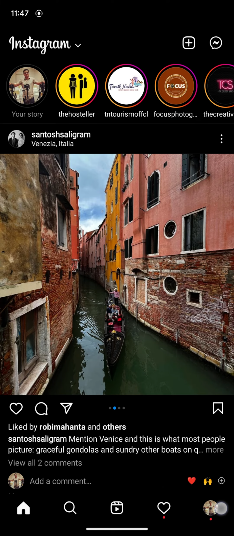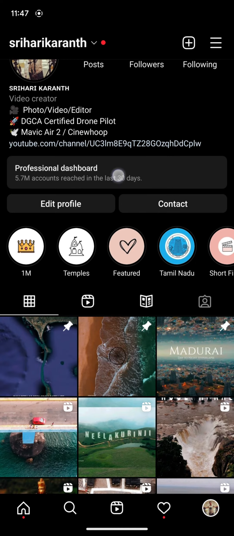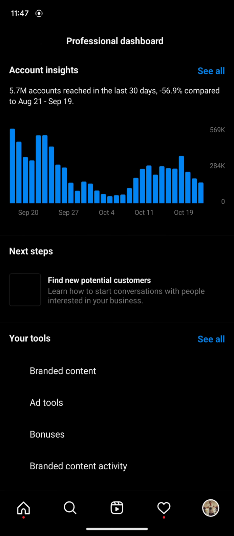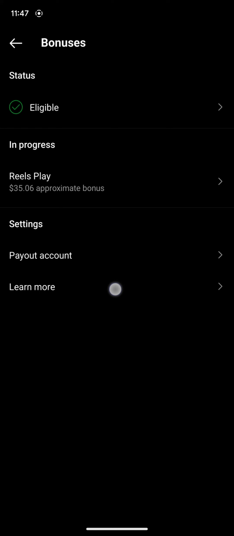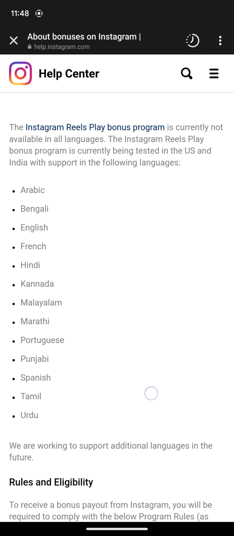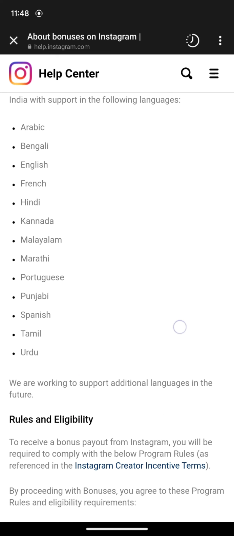You will get a pop-up when you are eligible for this program. If you have clicked cancel by mistake, then you can go to your account. You'll see the professional dashboard here. Click on professional dashboard, scroll down, and you will see the bonuses. If it's enabled for you, then you will see this bonuses feature here. Tap on this, then you will see all this list. So it's available for US and India as of now, and only for these languages mentioned here.